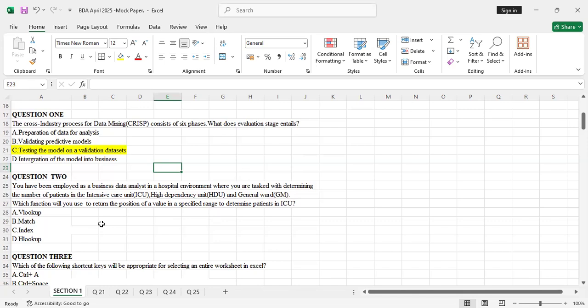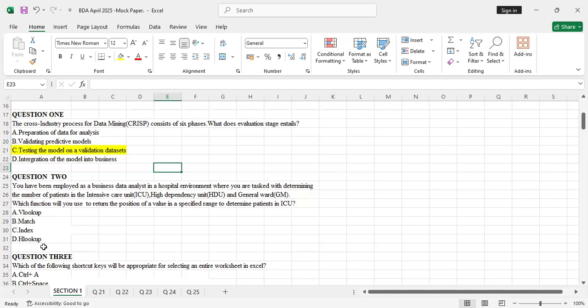Yeah, so the correct answer there was match. Match is whereby you use match to return the position of a value in a specified range. So the correct answer here was match. We have index also, so you will go read about index and the HLOOKUP.